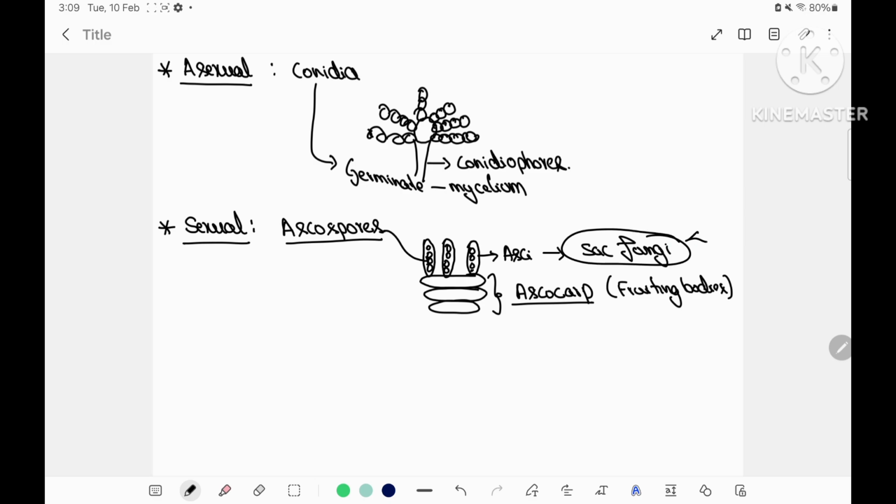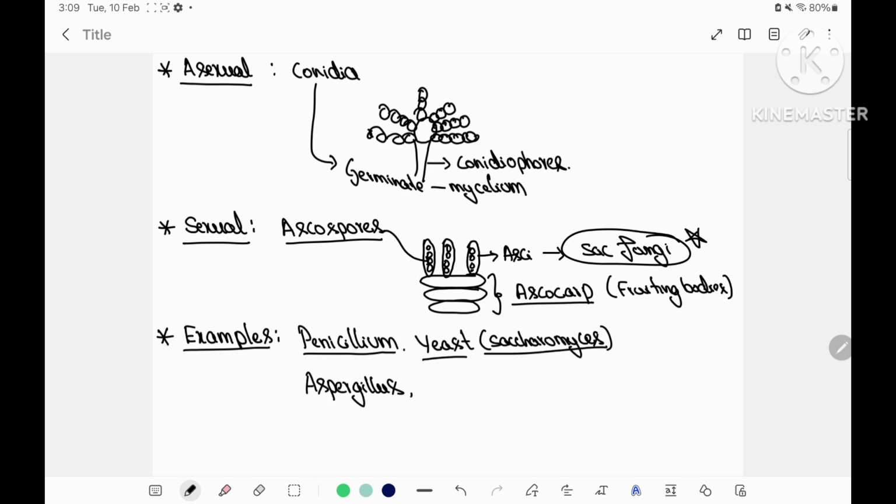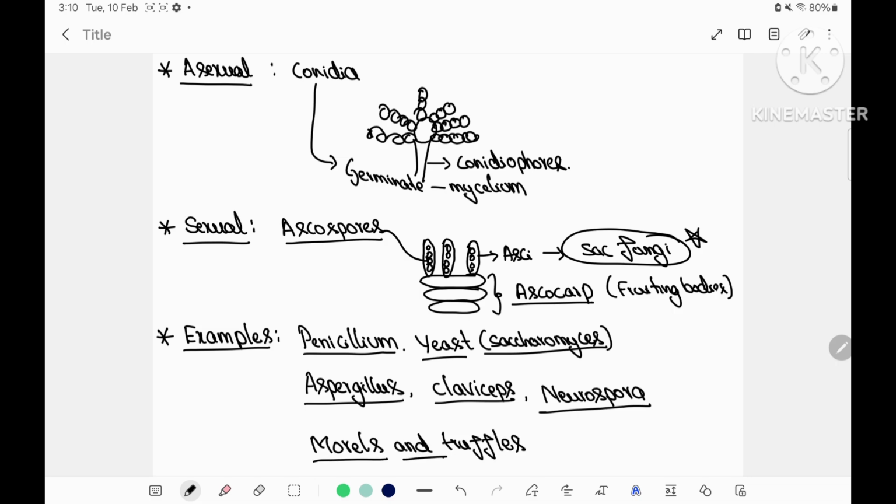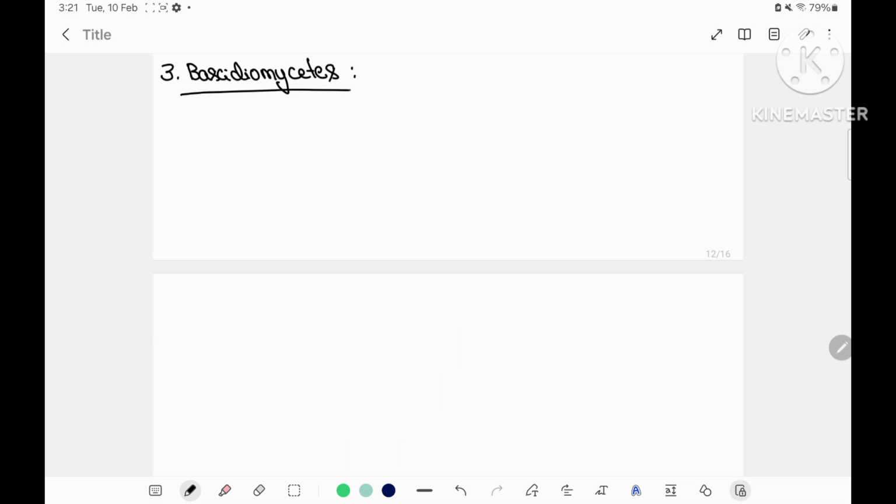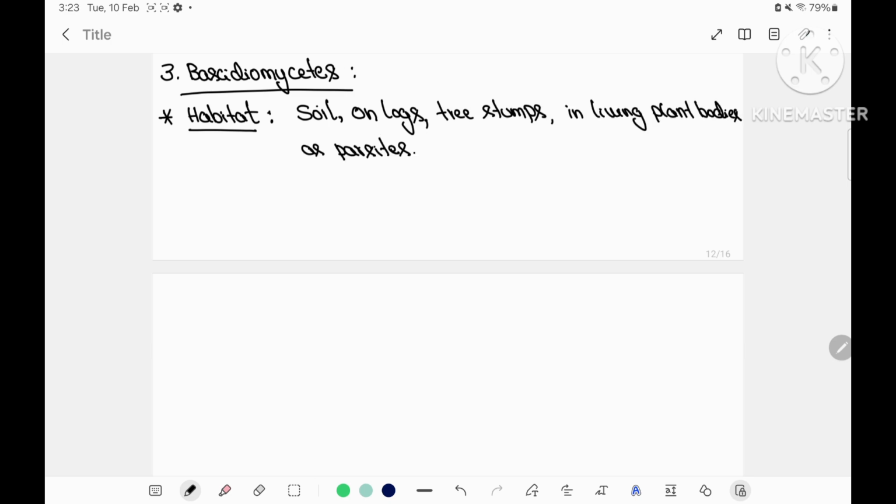Examples for these fungi are yeast or Saccharomyces, Penicillium, Aspergillus, Claviceps, Neurospora. Neurospora is also called the Cinderella of genetics because it is extensively used in biochemical studies, and Morels and Truffles are considered as delicacies. The third group is Basidiomycetes.